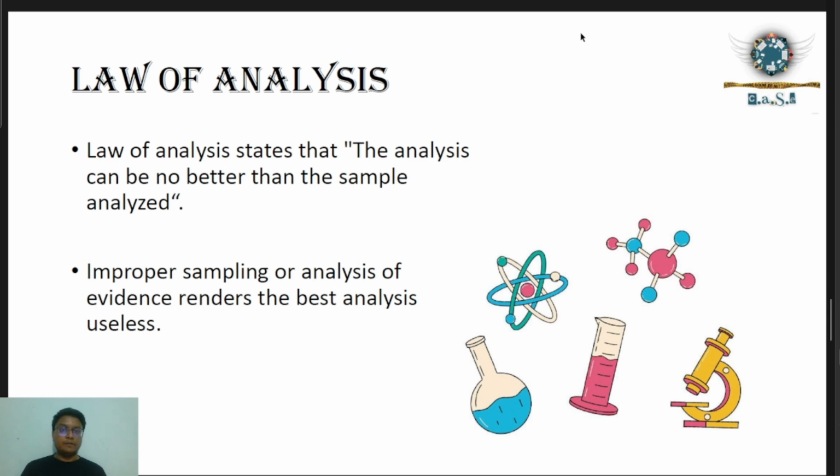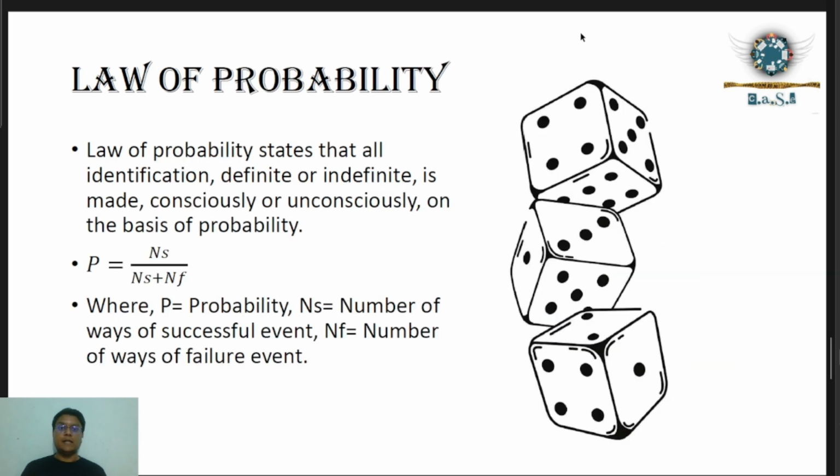After that, we will talk about another law, that is the law of probability. The law of probability states that all identification, definite or indefinite, is made consciously or unconsciously on the basis of probability. We can say that the law of probability is more on the mathematical side.